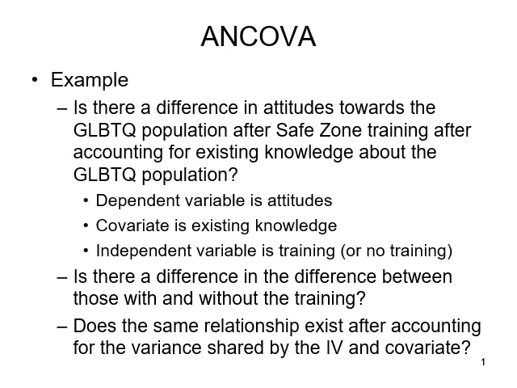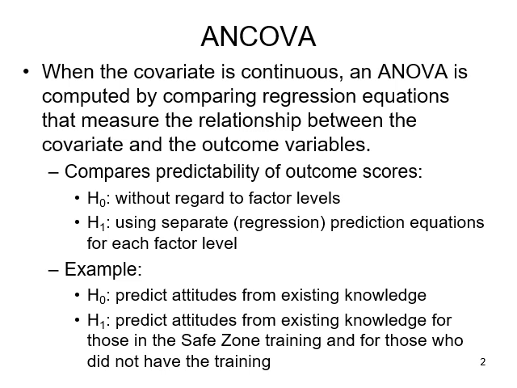So is there a difference between those with and without training? Do the same relationships exist after accounting for the variance shared by the IV and the covariate, again on the DV? When the covariate is continuous, an ANCOVA is computed by comparing a regression equation that measures the relationship between the covariate and the outcome variable. Again, what we're looking at is comparing the predictability of outcome scores.